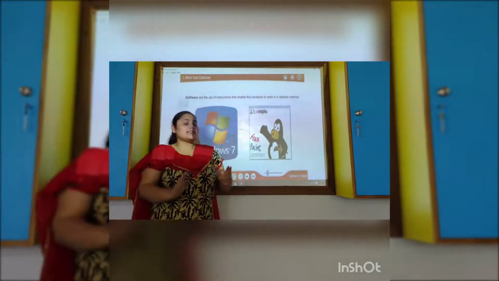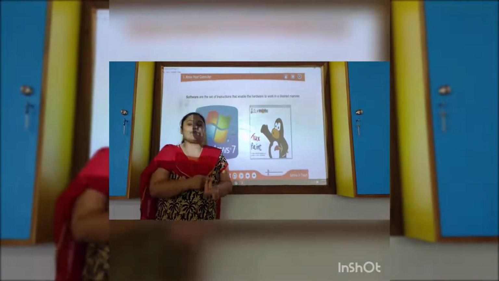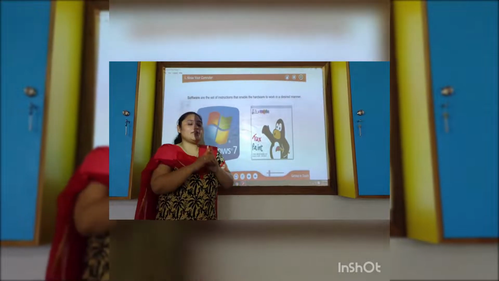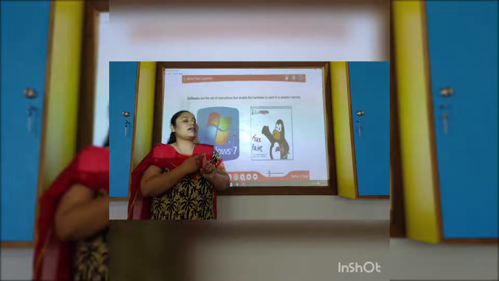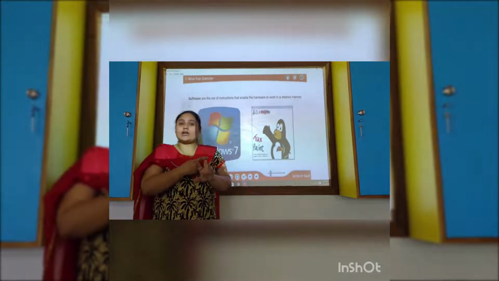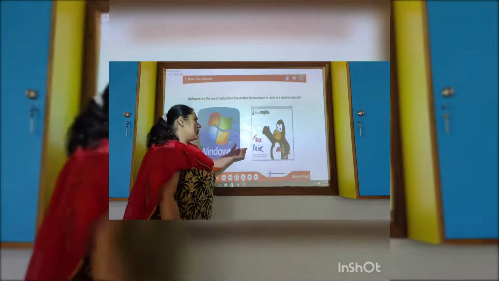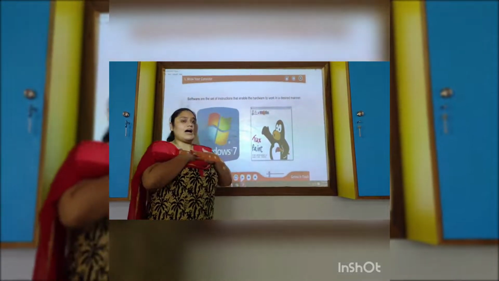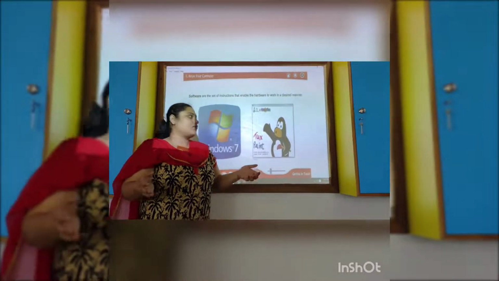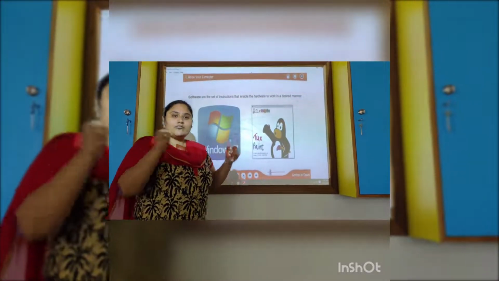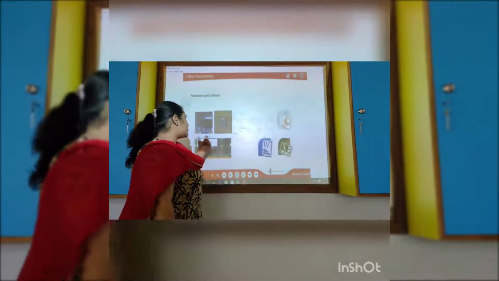The main thing is hardware and software are best friends. They will never, ever work alone. They will work together. Hardware can't work alone and software can't work alone. In the same way, if our soul goes, then our breathing stops and our hands will not move; nothing will move. That is hardware. So software is a part of hardware and hardware is a part of software.